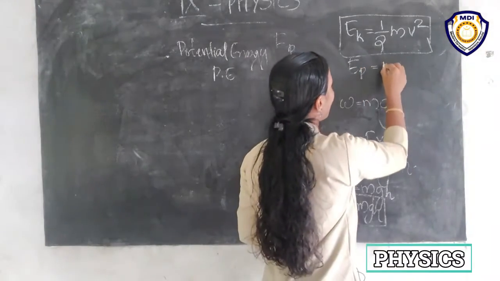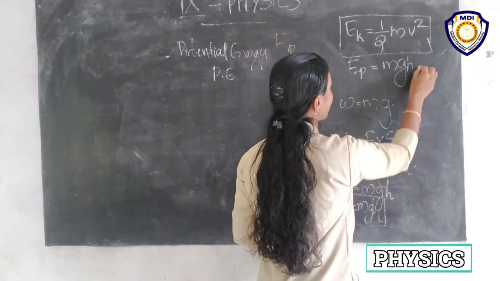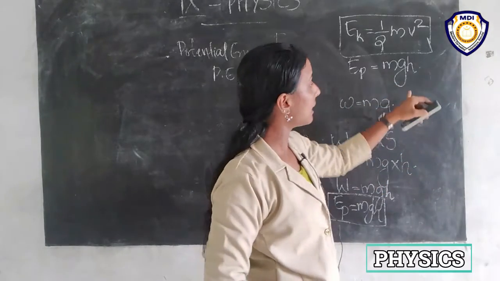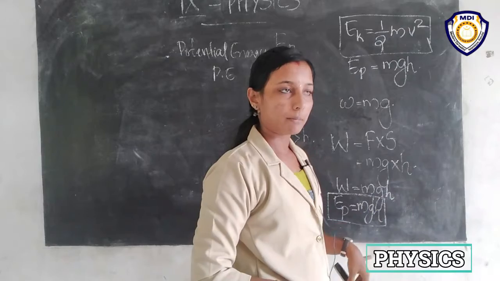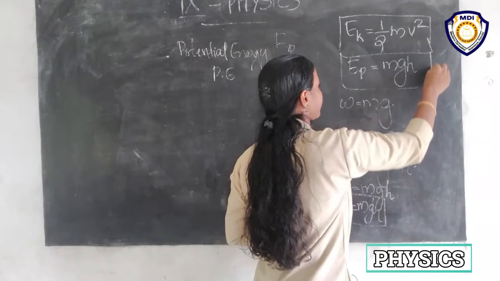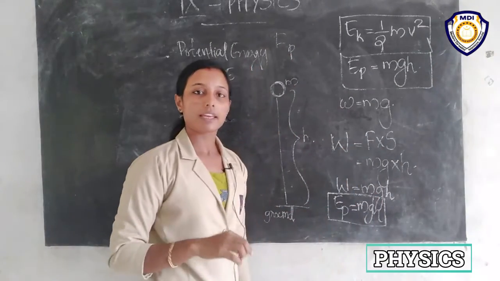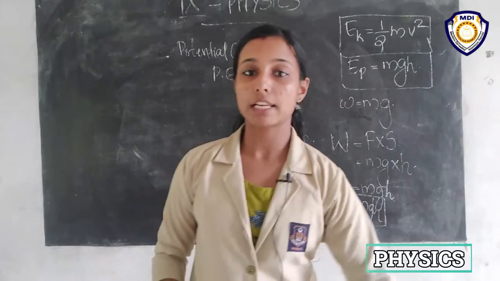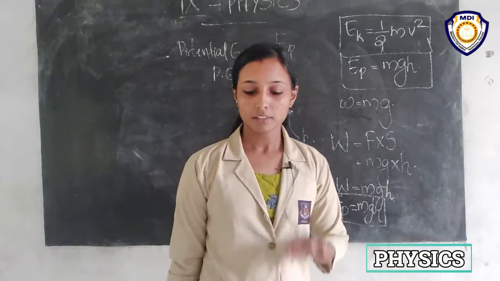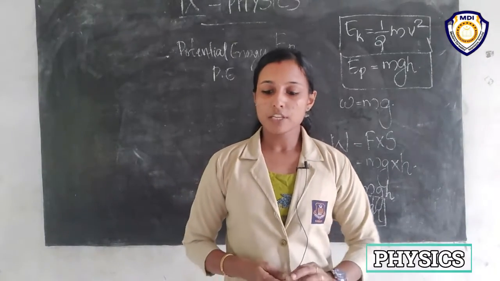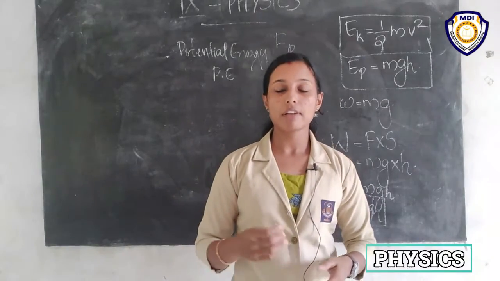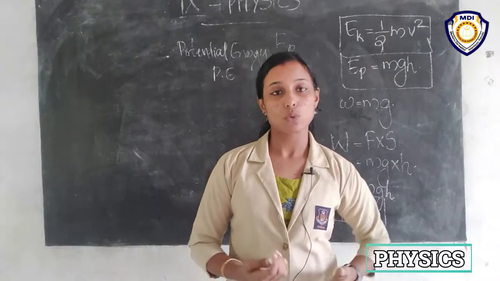EP is equal to mgh, where m is the mass of the object, g is the acceleration due to gravity, and h is the height from the ground to where the object is placed. So the potential energy of an object at a height depends on the ground level or the zero level you choose, right?